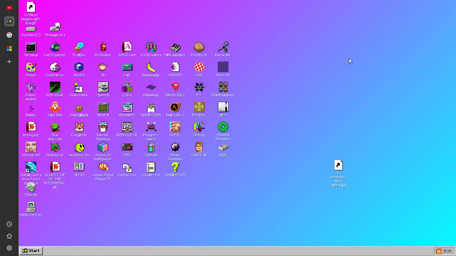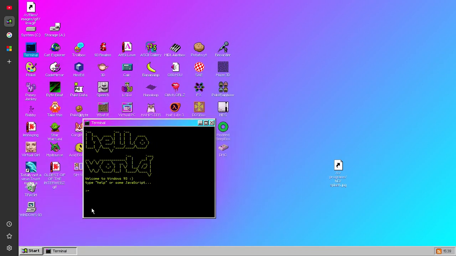Okay, so by default, if you don't choose to install all those additional software and games, we'll just see a web browser and a file manager, and you can use the web browser to install any software you want, or we can even use a terminal if you want to install some additional games and software, because now it is based on the FreeBSD kernel, so obviously there is going to be a terminal, as you can see. Hello world, welcome to Windows 93.